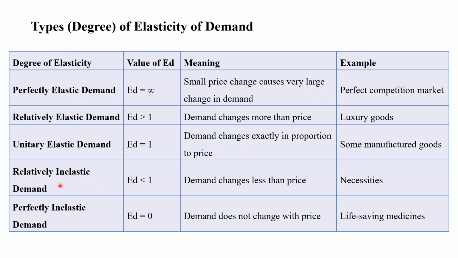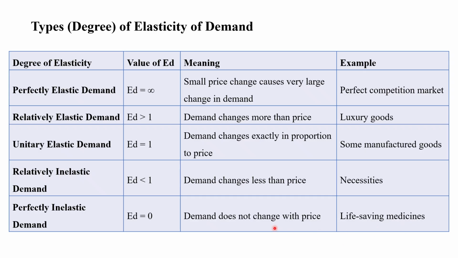The next one is relatively inelastic demand, where elasticity of demand is lesser than 1. Demand changes less than price. This is seen with necessary goods like medicines and salt. The next one is perfectly inelastic demand, where elasticity is 0. Demand does not change with a change in price, as with a life-saving machine.